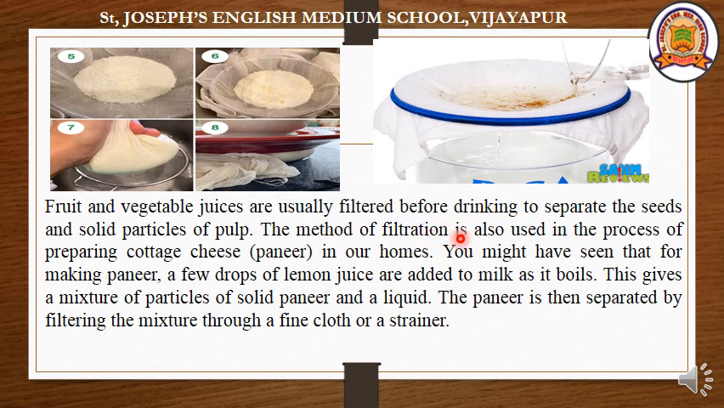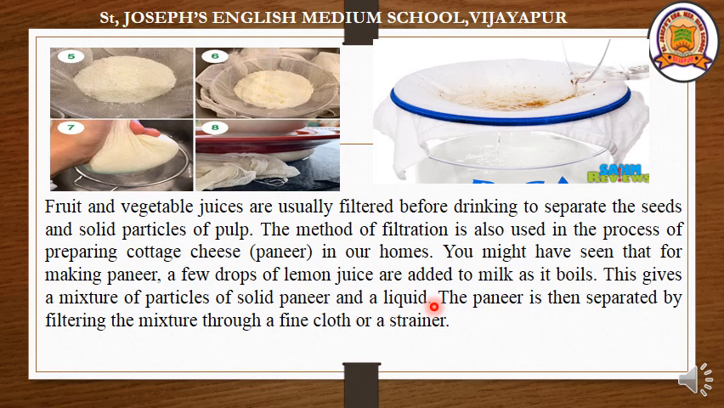The method of filtration is also used in the process of preparing cottage cheese in our homes. While preparing paneer, the filtration method is used. Already you are familiar with this. You might have seen that for making paneer, a few drops of lemon juice are added to milk as it boils. To hot milk, a few drops of lemon juice are added. This gives a mixture of particles of solid paneer and a liquid.